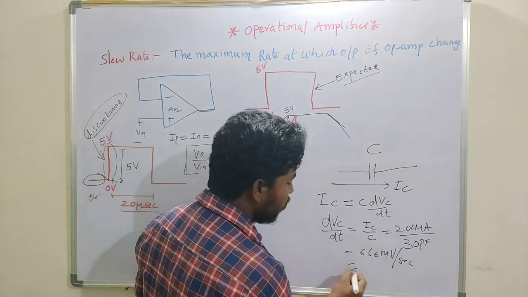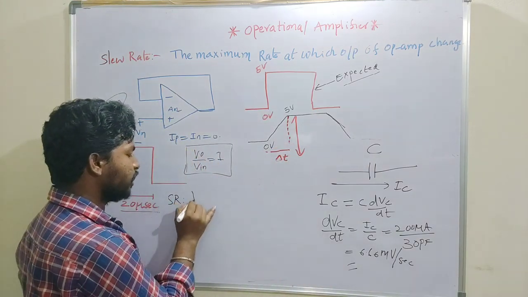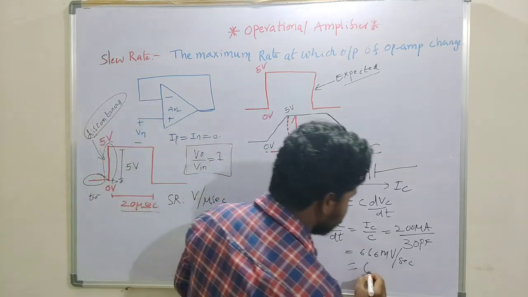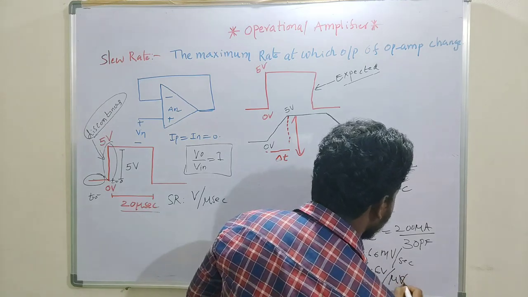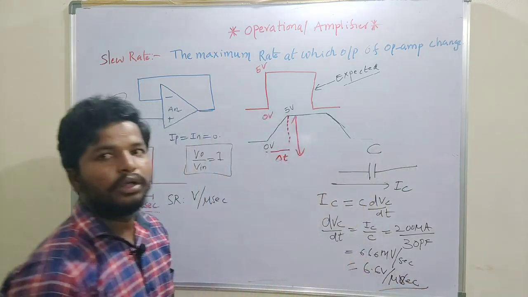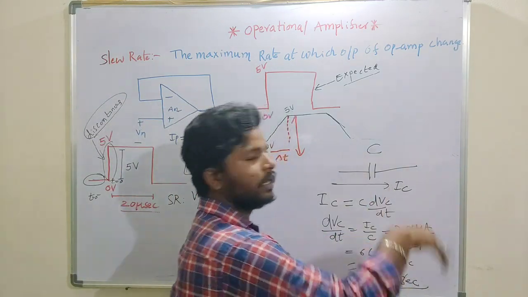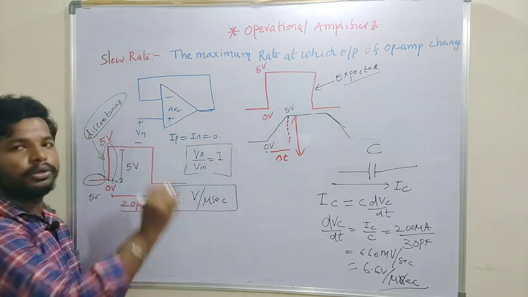If I represent it in terms of the slew rate unit, volts per microsecond, it changes 6.66 volts per microsecond.